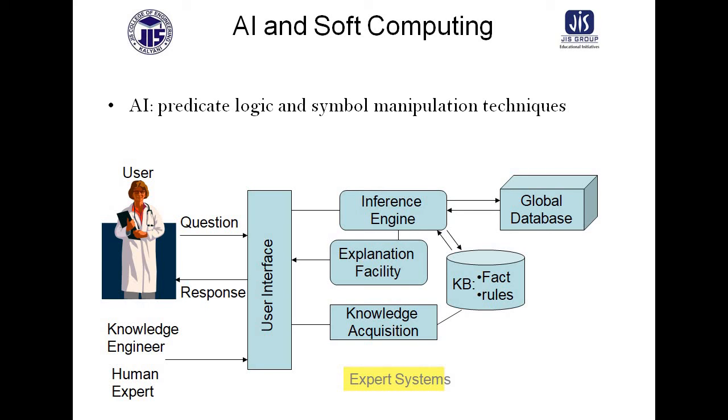So assume this is a picture, this is a user or picture. There are some questions and there are some responses. Our artificial intelligence system will provide us some user interface. There are some knowledge engineers, and some expert systems are working. From this knowledge acquisition, the explanation facility, the inference using the global database, the knowledge base.